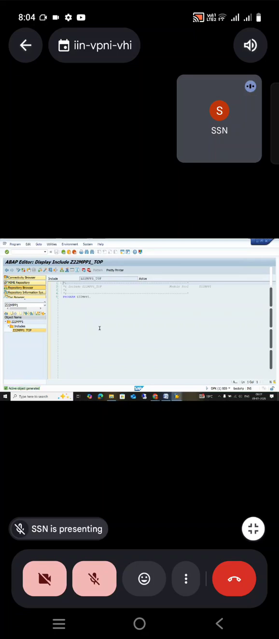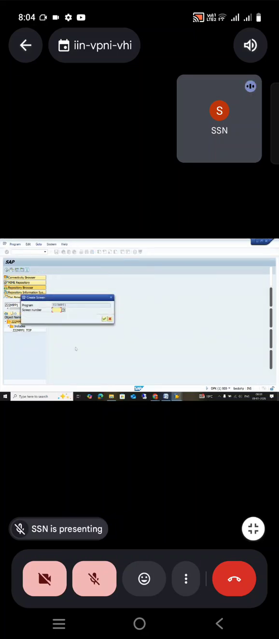Maybe refresh issue. Okay, it has got activated. So this is how we can activate it. Under that, we are going to create our own screen. How to create a screen? Screen numbers, normally you can give any number.